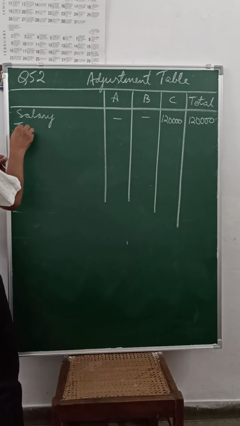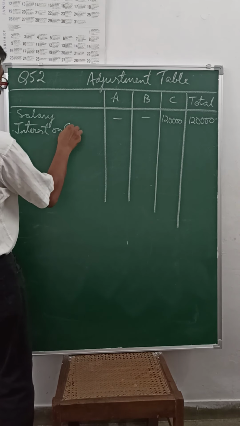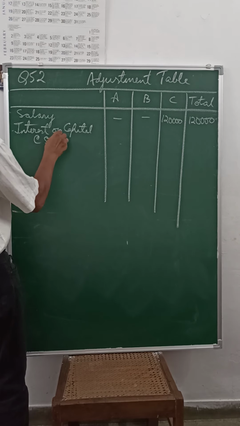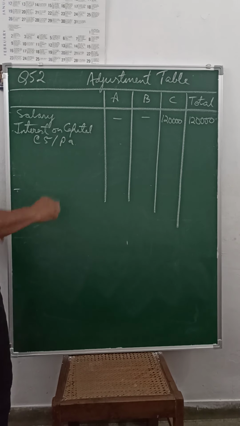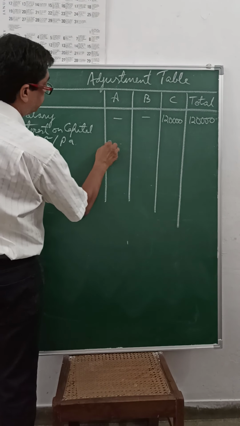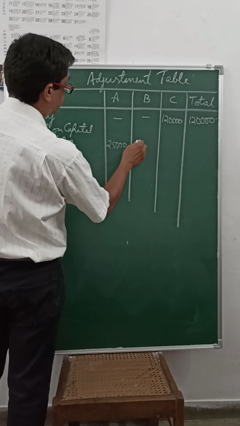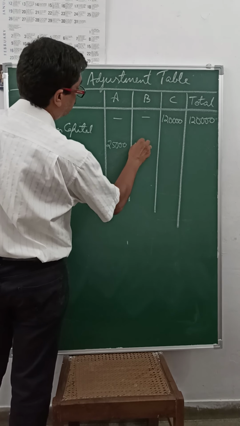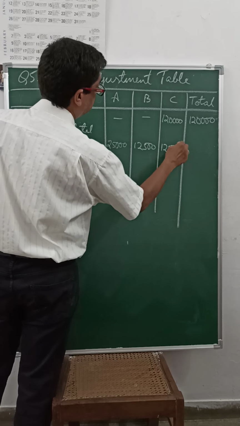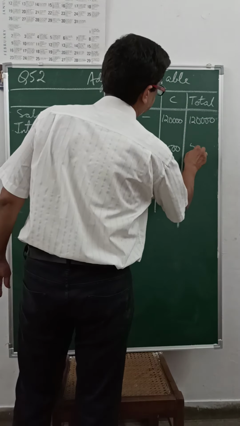Next, interest on capital at the rate of 5% per annum, which comes to 25,000 for A, 5% of 2 lakh 50,000 comes to 12,500. Same for C also. When you add, it should come to 50,000.